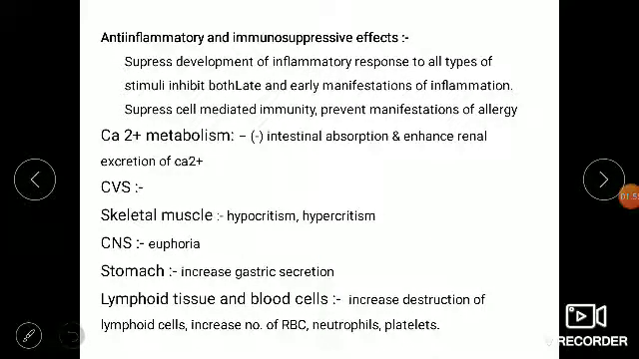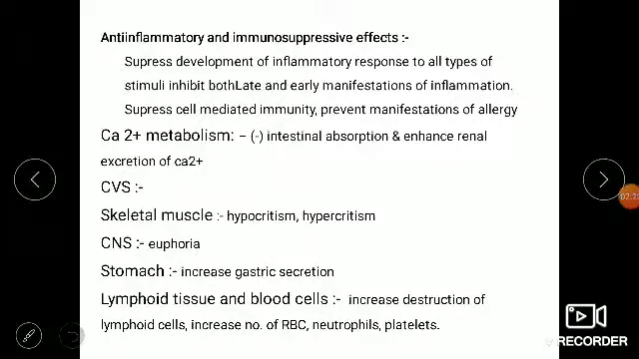Coming to the anti-inflammatory action of the mineralocorticosteroids and glucocorticosteroids, they suppress the development of the inflammatory response to all types of stimuli, and inhibit both late and early manifestations of inflammation. They suppress cell-mediated immunity and prevent the manifestations of allergy. They have very good anti-inflammatory and immunosuppressant action. Based on these two actions, many uses are there. I will discuss the uses later.